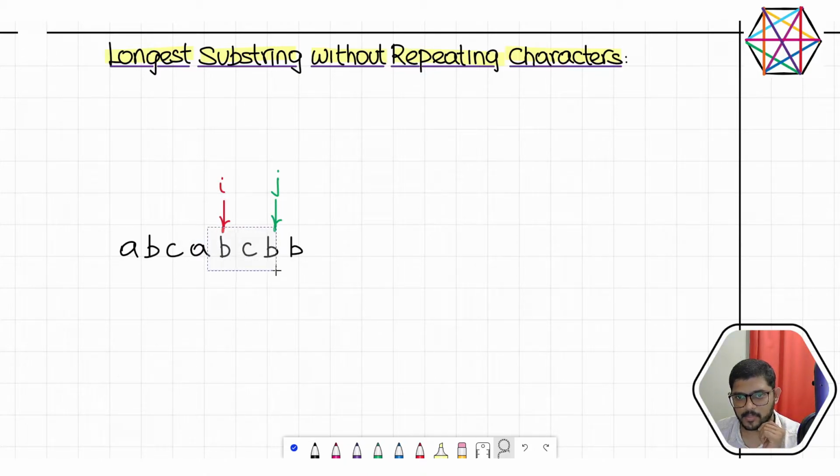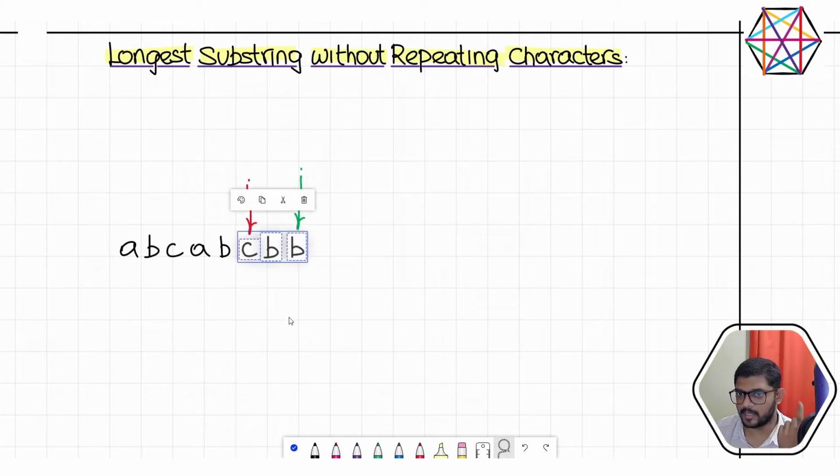Now look at this substring. Yeah, we do have a repeating character, so again I'm incrementing i. It's a substring of length 2, CB. There is no repeating character, so now we are allowed to move j. j is here. Now we do have a repeating character.